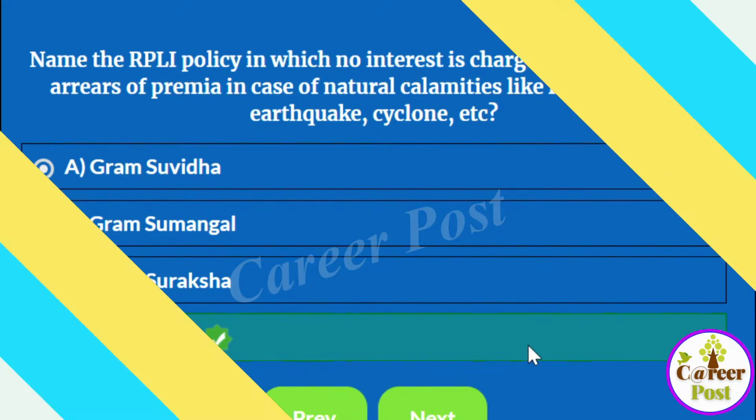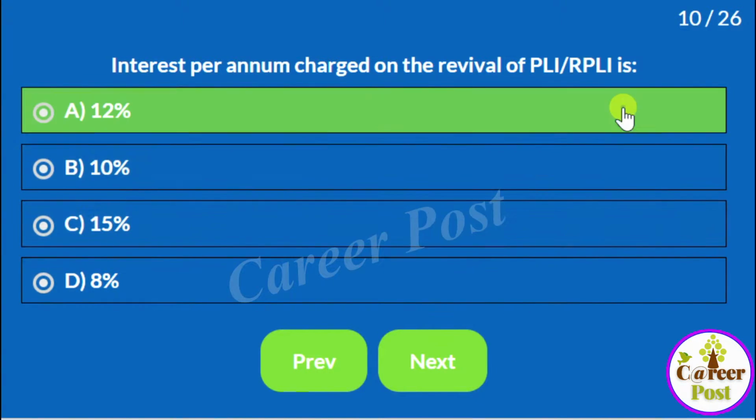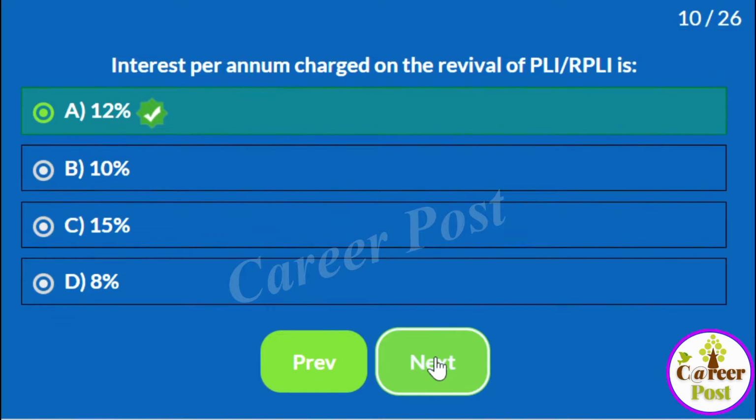That is Gram Priya. Interest per annum charged on the revival of RPLI PLI is: A 12%, B 10%, C 15%, D 8%. The answer is 12%. Interest percentage is 12% on a revival of RPLI or PLI policy.